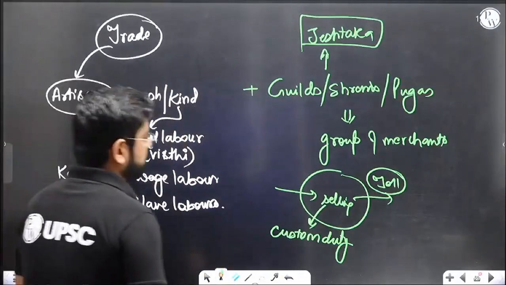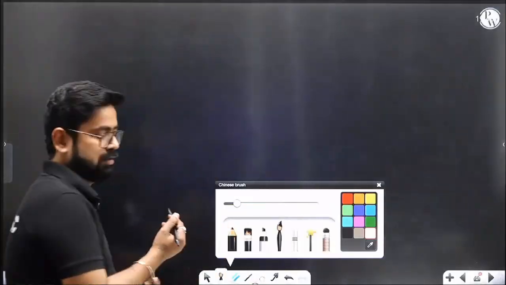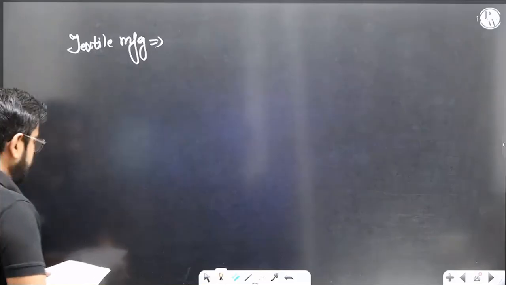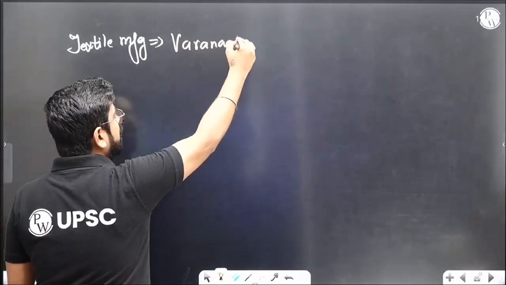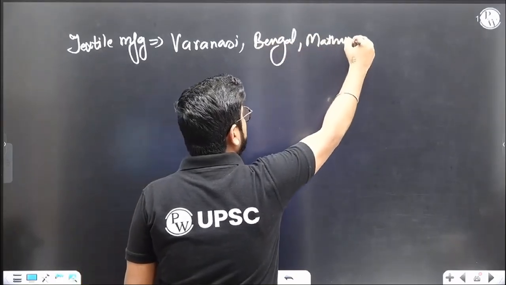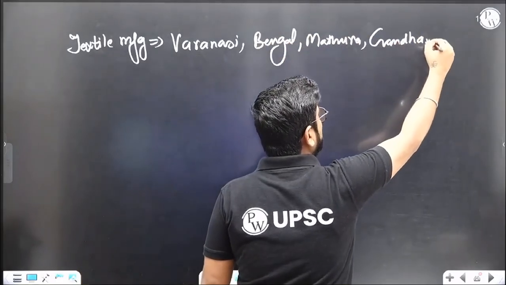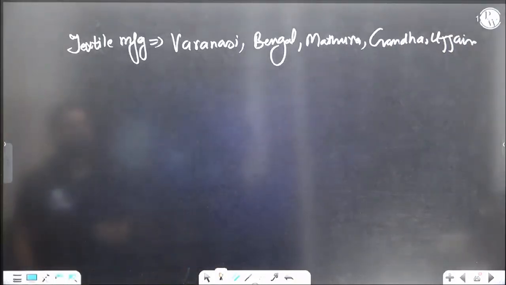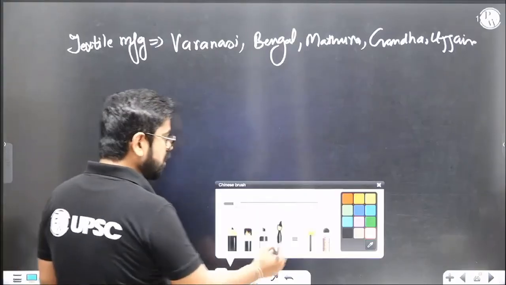Additionally, what shocks us at this point is that there is textile manufacturing. You will say there is nothing so shocking in this. Textile is in our blood. There is textile manufacturing in Varanasi, and more centers like Bengal, Mathura, Gandhara, Ujjain. We are amazing when it comes to textiles. We love making textiles. So textile manufacturing is basic, and there is nothing surprising over here.